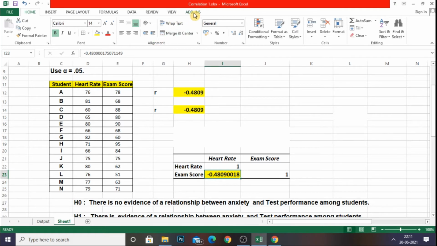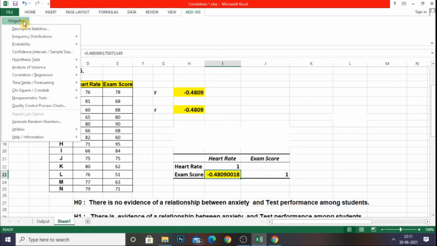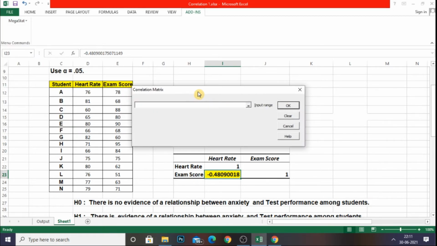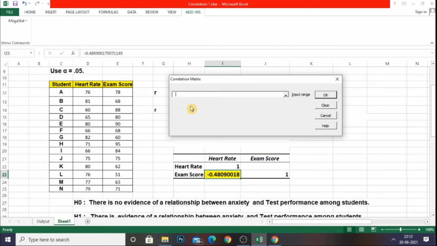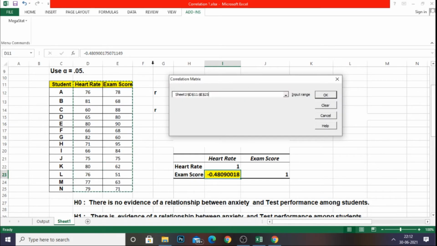Now I am going to choose the add-ins tab. Here Megastat. Going with different types of tests, I am going to choose correlation regression, out of which I am going to choose correlation matrix. It's asking for the input range. I am just going to select heart rate as well as the exam score.